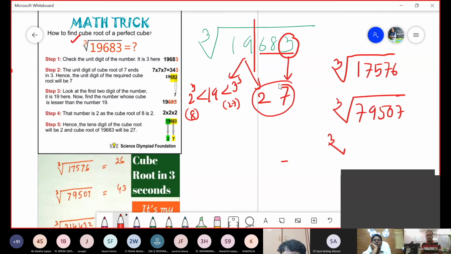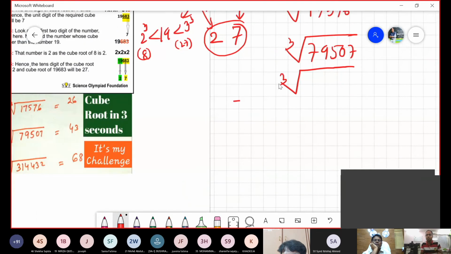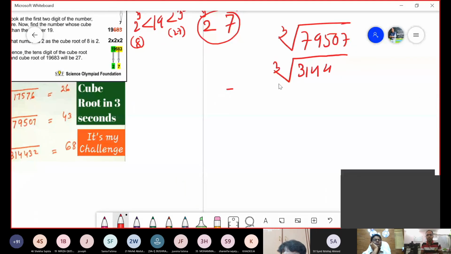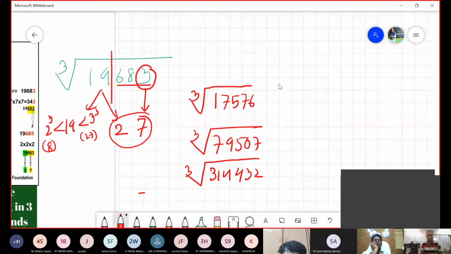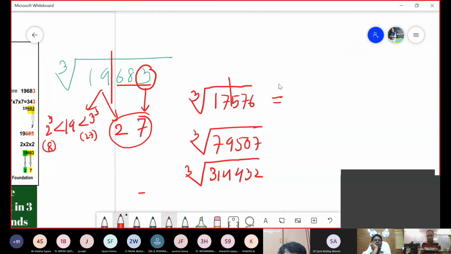So if I give you 3 numbers, 17576, and cube root of 79507, and cube root of one more number, 314432, let me check these numbers with you. Come on, and with this I will sign off. What will you do? Come on, tell me.